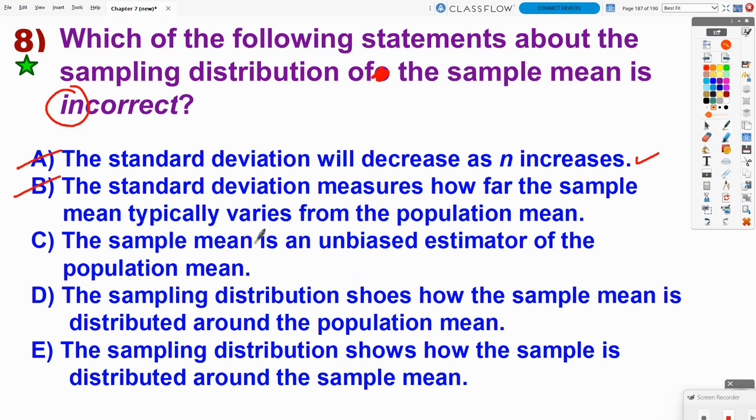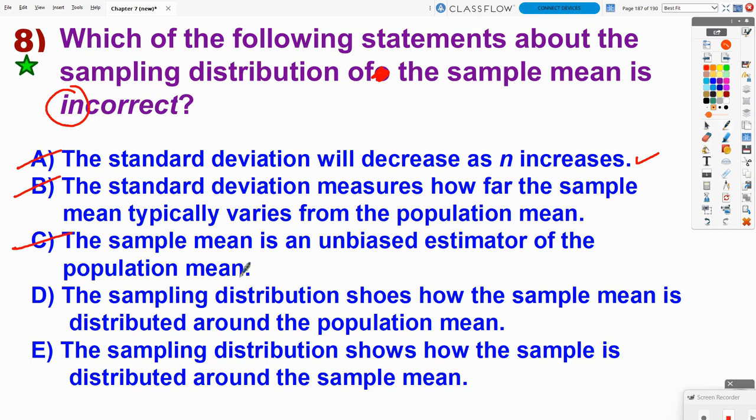C, the sample mean is an unbiased estimator of the population mean. And that's a true statement. That's why we do mean problems and proportion problems, because the sample mean is an unbiased estimator of the population mean, and the sample proportion is an unbiased estimator of the population proportion. So that is a true statement.